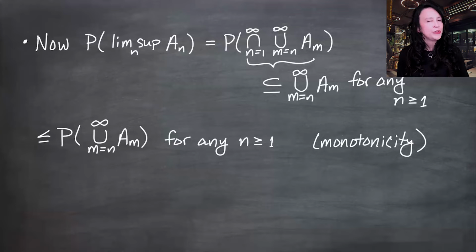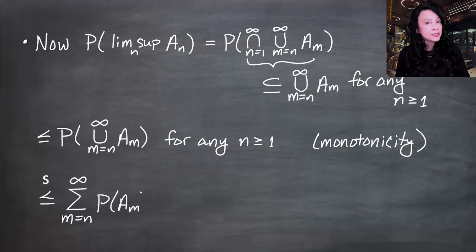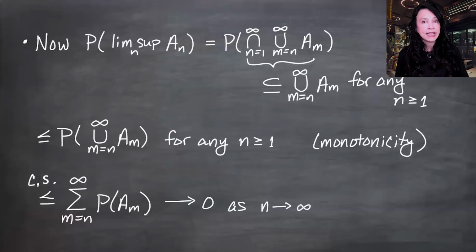I would love to get that union out of there. I don't know that these events are disjoint, so I can't use countable additivity of a probability measure, but I can use countable subadditivity, which doesn't require that they're disjoint. So by countable subadditivity, the probability of this union is less than or equal to the sum of the individual probabilities. This looks like something we've seen before. Maybe the letters are different, the indexes might be changing here, but we do know that these tail sums of these probabilities go to 0, as in this case, this n goes to infinity.